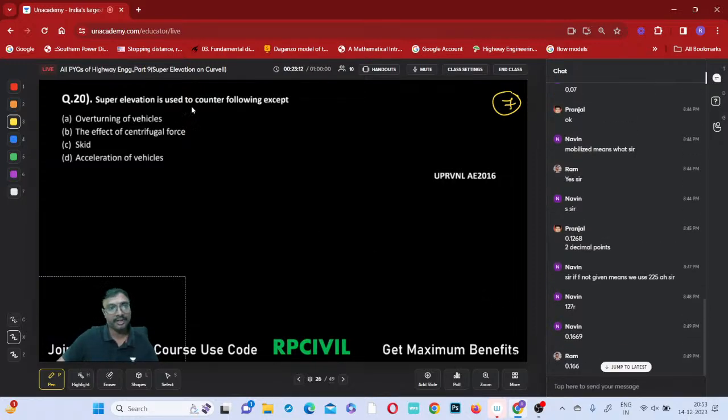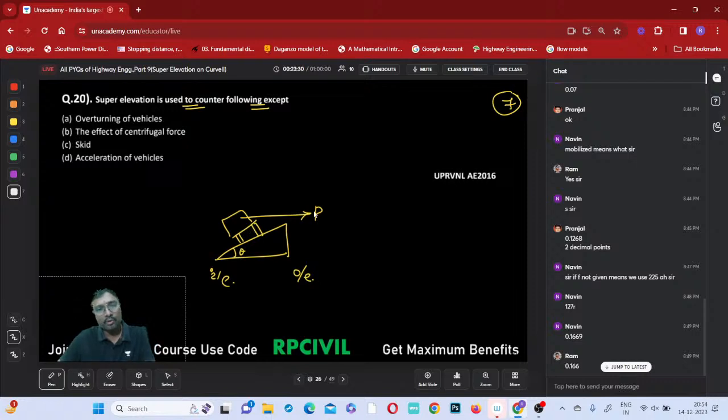So, super elevation is used to counteract the following except which one? This is the centrifugal force, and this is your vehicle, and this is your super elevation. Centrifugal force is pulling the vehicle toward the outer edge, and the vehicle skids outwards. This outward skidding is resisted by the inward slope of the super elevation. Overturning also will be resisted. Effect of centrifugal force is resisted, skid is resisted, but what about acceleration of the vehicle?